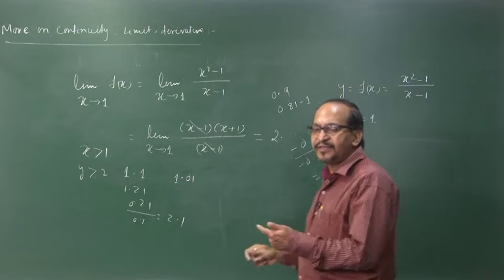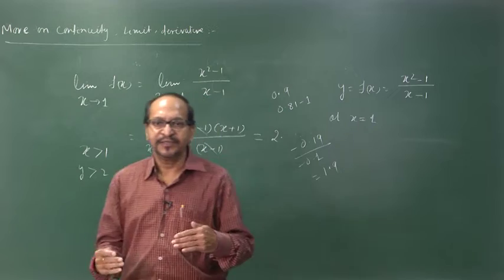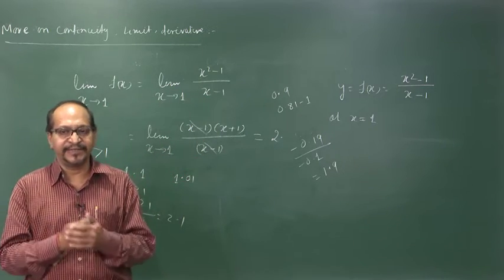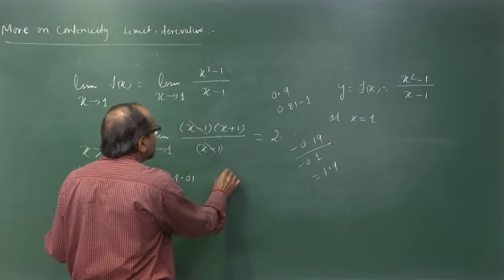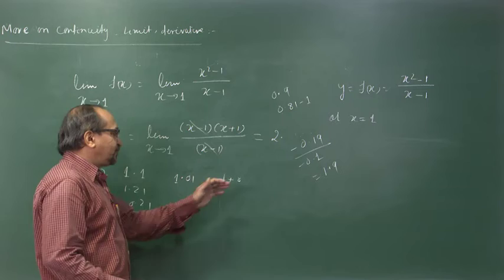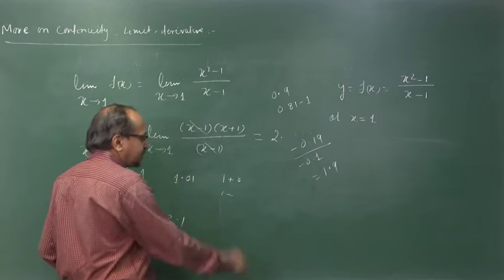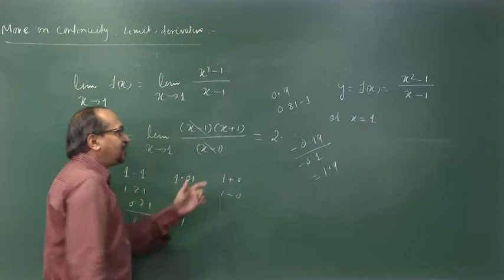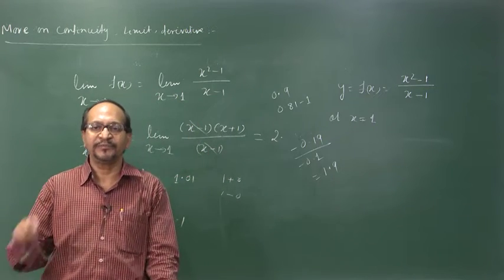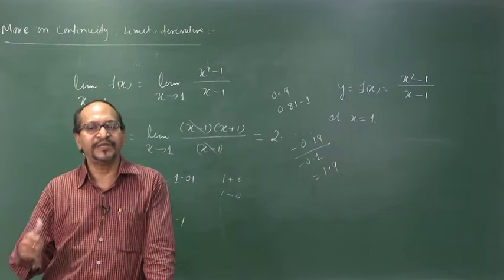So, from the lower side, I mean from the left hand side or from the right hand side, either x approaching 1 plus or 1 minus, the value of f of x is always approaching the value 2, it is a unique value.